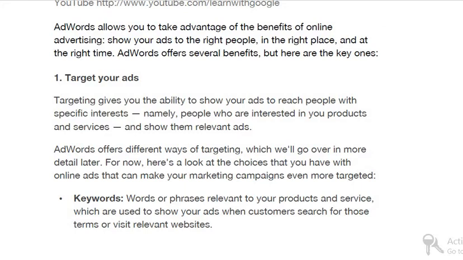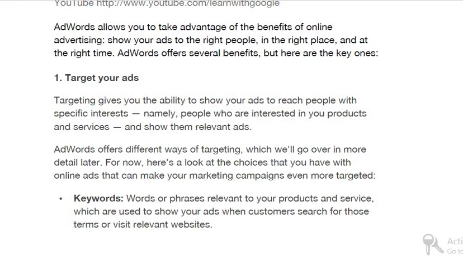Now the first thing is why we are using online advertising. We have discussed digital marketing, right? The benefits of digital marketing, and you can revise them. Instant reach: we can reach anywhere instantly with the help of digital marketing campaigns. Highly targeted ads: targeting gives you the ability to show your ads to people with specific interests, namely people who are interested in your products and services.